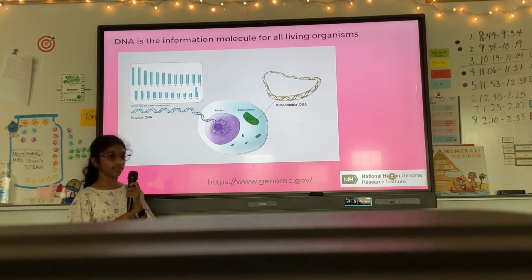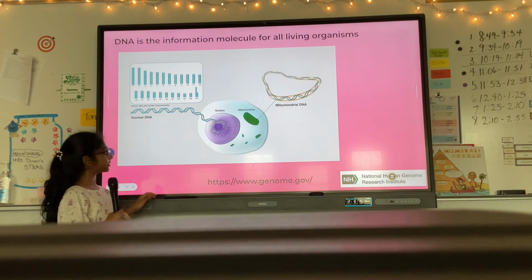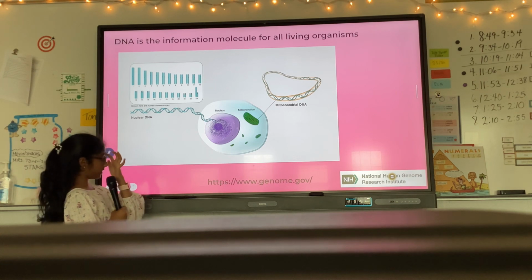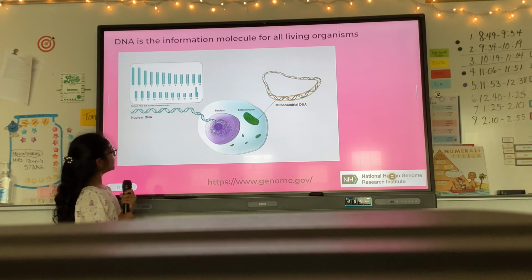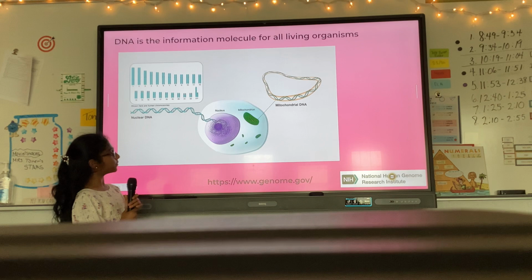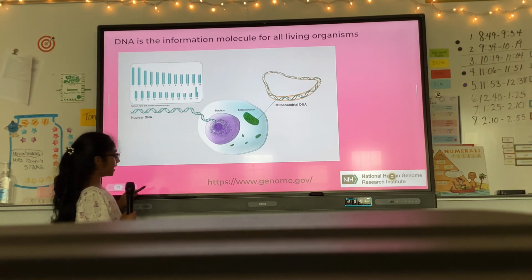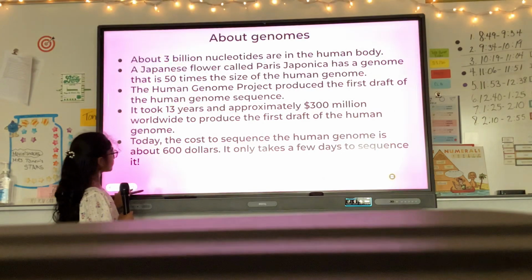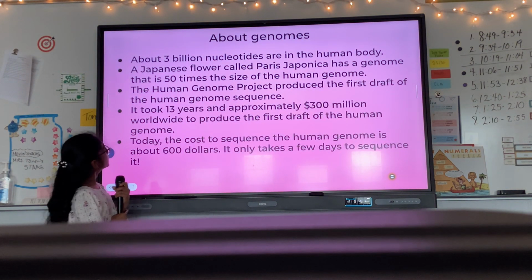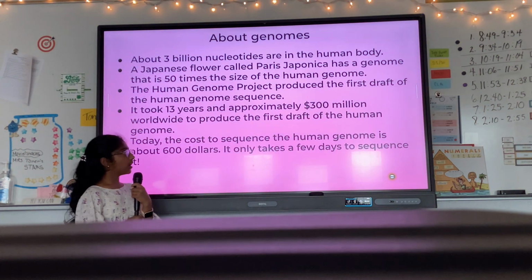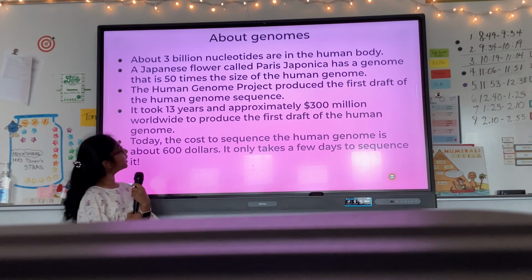So DNA is the information molecule for all living organisms. This is a cell. Inside it is the nucleus, and here are 23 pairs of chromosomes. And this is the other part of the cell. It's called a mitochondria, and that's mitochondrial DNA. So, about 3 billion nucleotides are in the human genome.